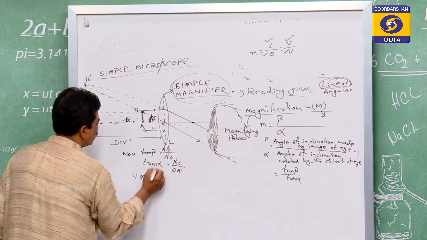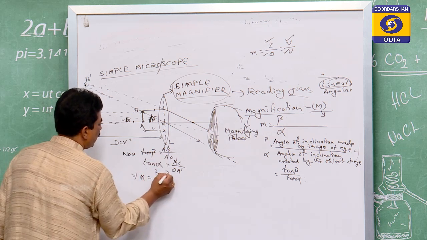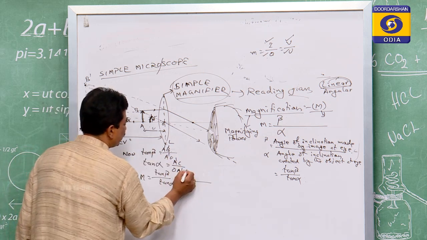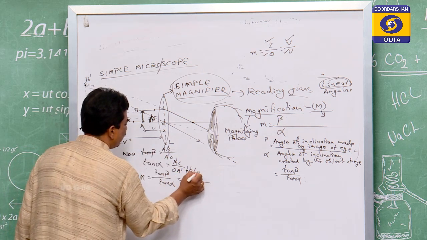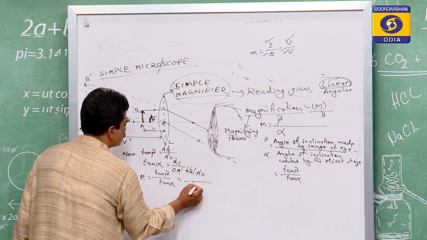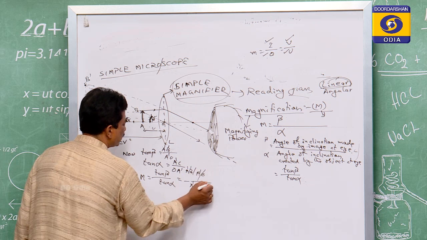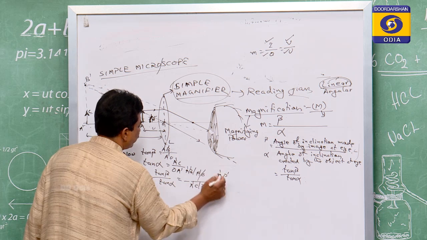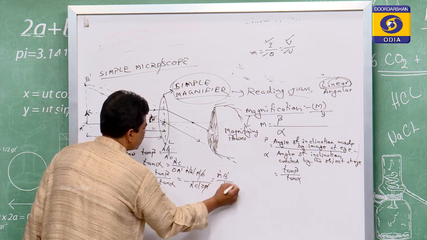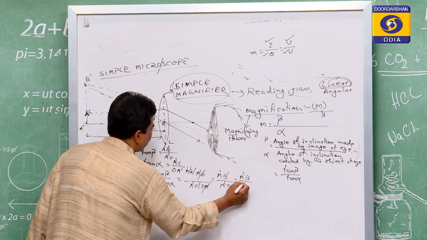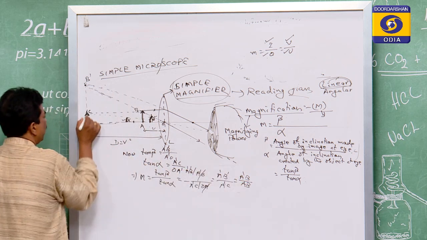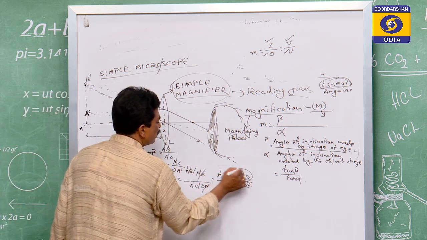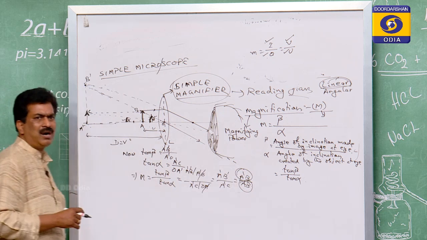Therefore, M is equal to tan beta by tan alpha. That is, tan beta is equal to A dash B dash by A dash O. This is equal to A dash C by O A dash. These two cancel. So that is equal to A dash B dash by A dash C. That A dash C is nothing but AB. You see, A dash C is the symmetric height of AB, so that is equal to AB. So this is the image height, and this is the object height.